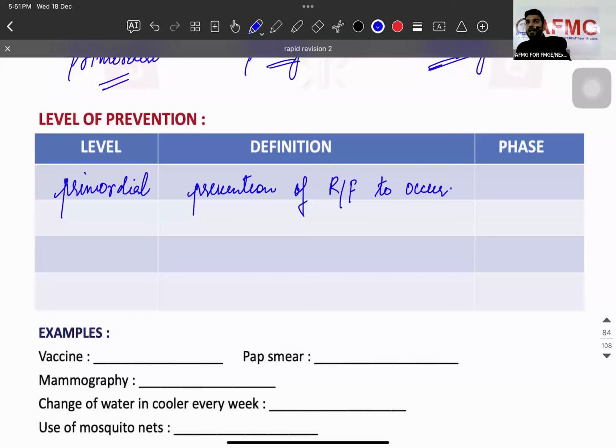Now mosquitoes are there. Are you getting my point? But you are in the bedroom. You are using mosquito nets. Risk factor for malaria is mosquito, but you prevent yourself from the mosquito. Risk factor is present. Mosquito net is primary.